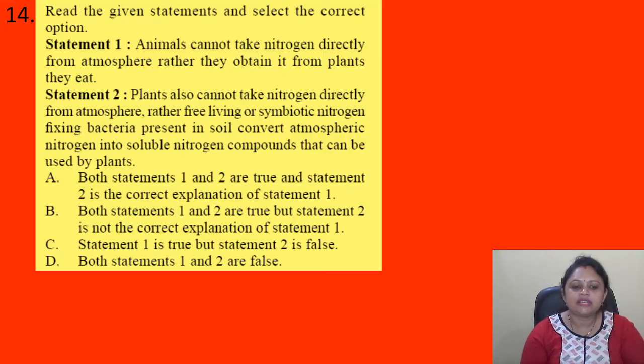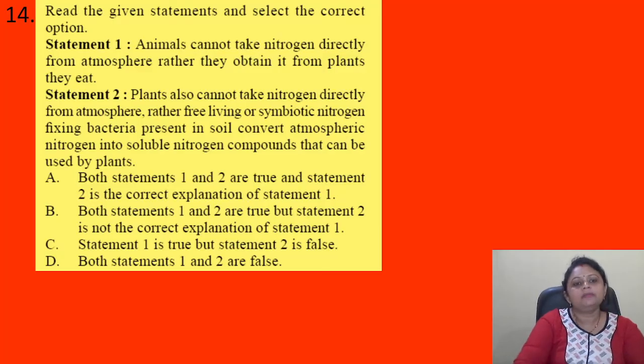plants. So options are A, both statement 1 and 2 are true, and statement 2 is the correct explanation of statement 1. B, both statement 1 and 2 are true, but statement 2 is not the correct explanation of statement 1. C, statement 1 is true, but statement 2 is false. D, both statements 1 and 2 are false.